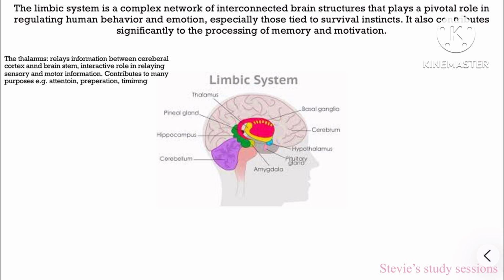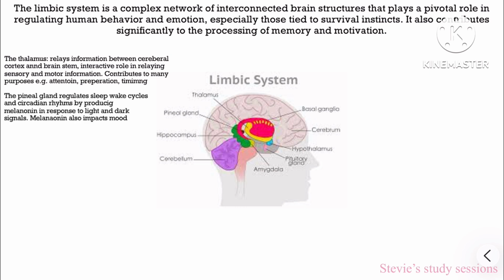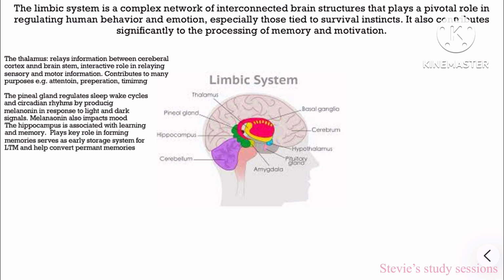Thalamus. It relays information between the cerebral cortex and the brainstem. It has an interactive role in relaying sensory information and motor information. It contributes to many purposes, for example, attention, preparation, and timing. The pineal gland regulates the sleep-wake cycle and circadian rhythms by producing melatonin in response to light and dark signals. Melatonin also impacts moods. The hippocampus is associated with learning and memory. It plays a key role in forming memories, serves as an early storage system for long-term memories, and helps to convert memories into permanent memories.